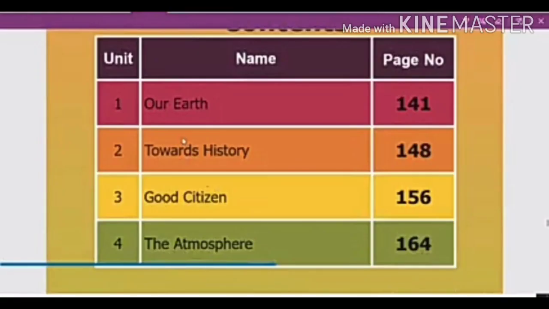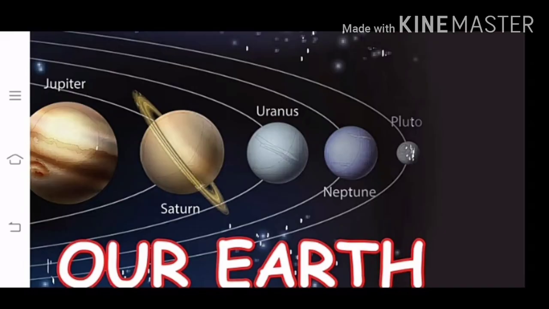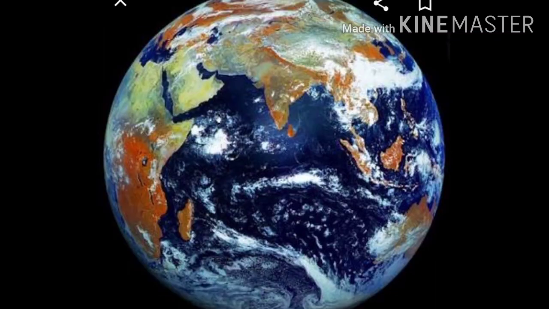Good morning, children. Today we are going to discuss what we learned in the first term social science lessons. In the first term, we learned four lessons. They are Our Earth, Towards History, Good Citizen, and The Atmosphere. First lesson name is Our Earth.